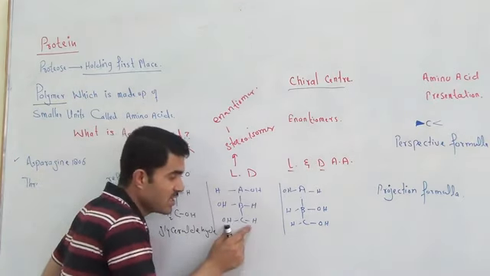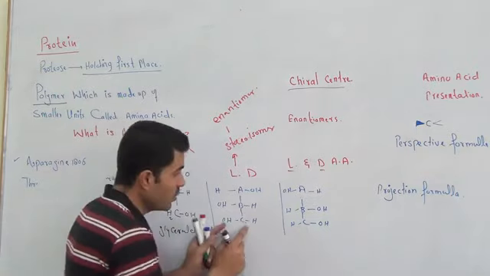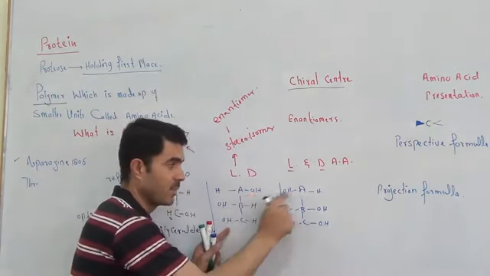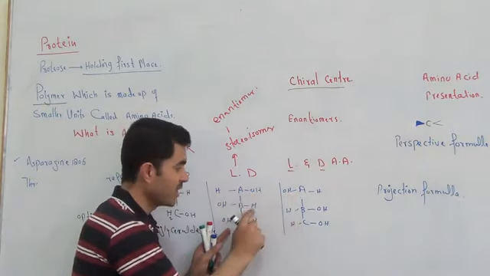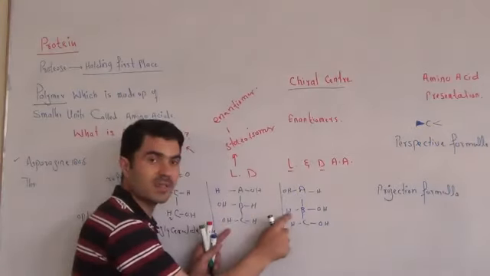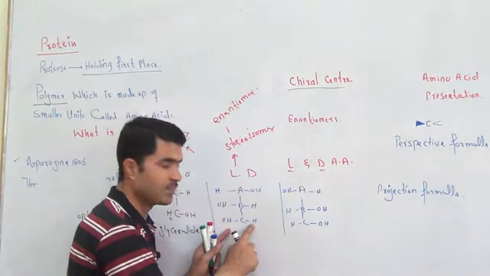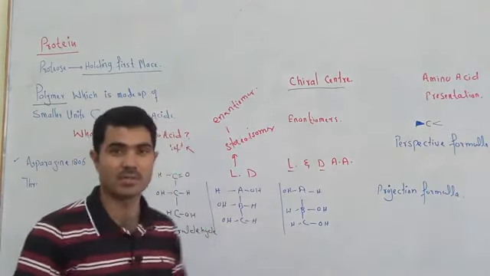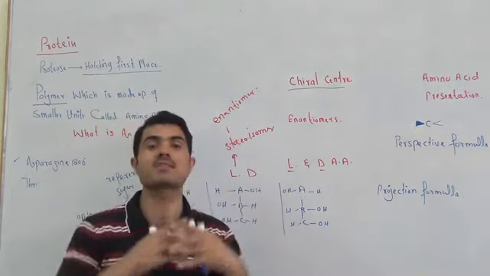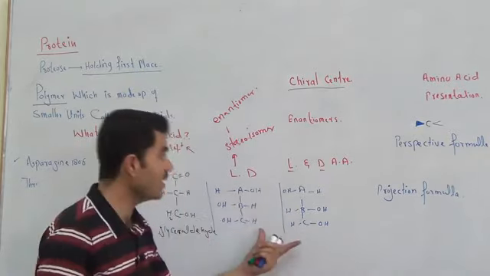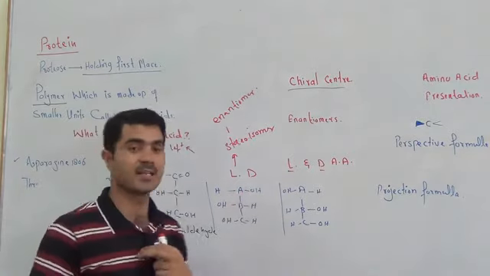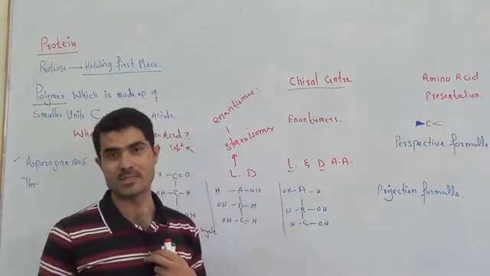If you see this compound in a mirror, you will see it like this. The OH on the right, but this OH is on the left. The H is on the right, but here it is on the left, and here on the right, but here on the left. Such two compounds which are mirror images of one another, of course they are stereoisomers, of course they are called enantiomers.